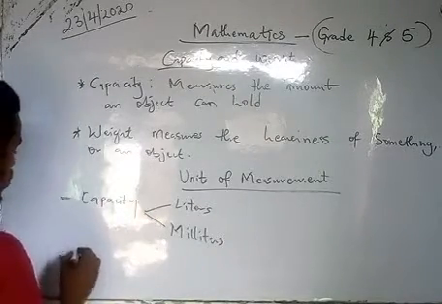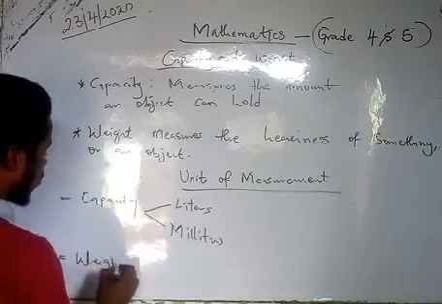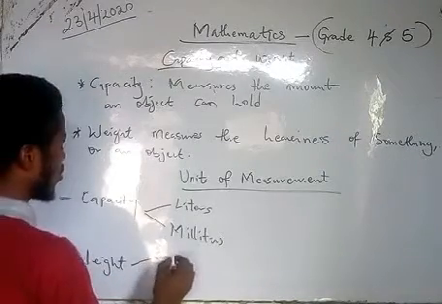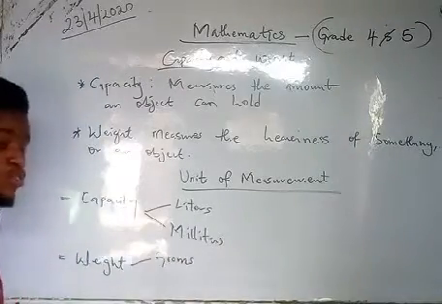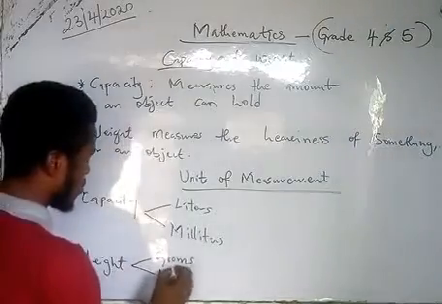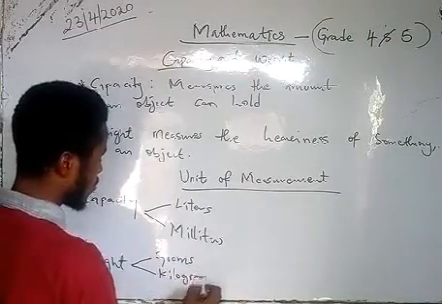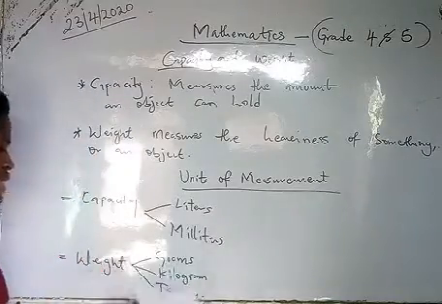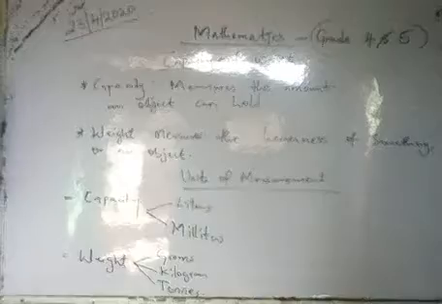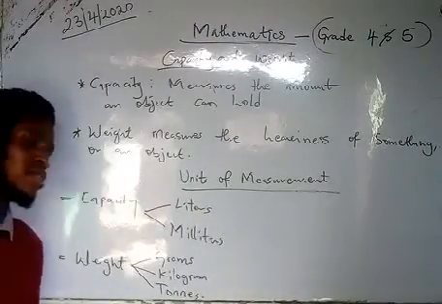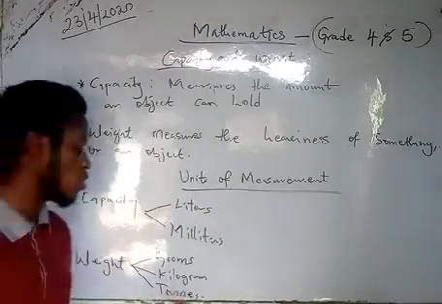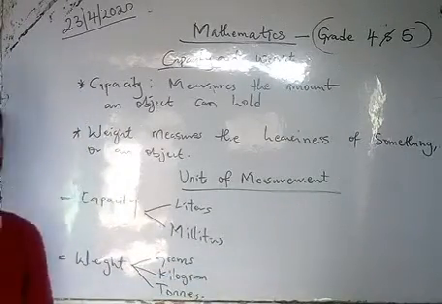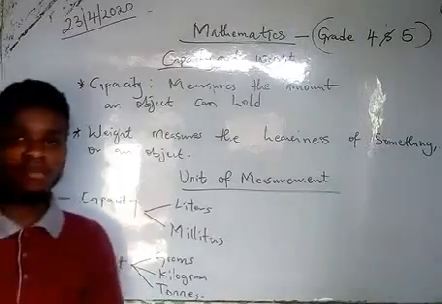Then the next is weight. Weight has 3 units of measurement. The first is grams, which is the smallest unit of measurement, followed by kilograms and tons. When you talk about weight, you are talking about grams, kilograms, and tons. So these are the 3 units of measurement.